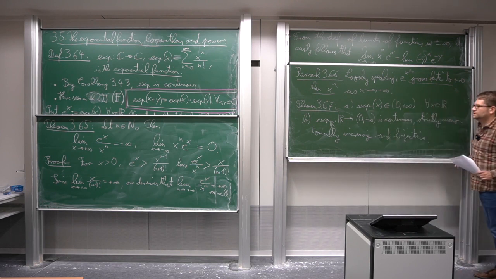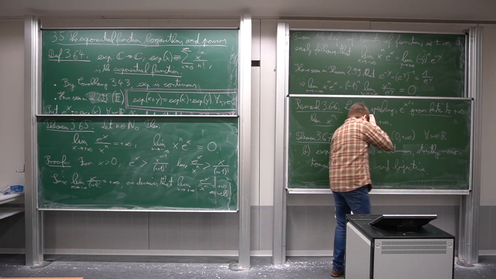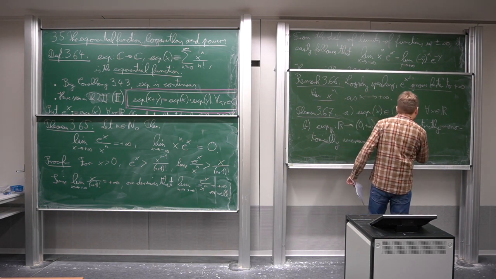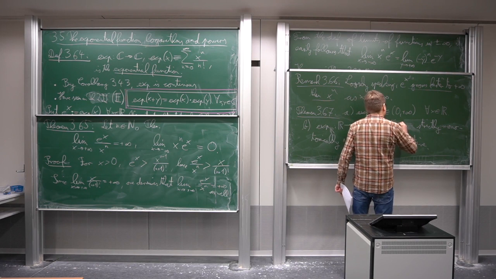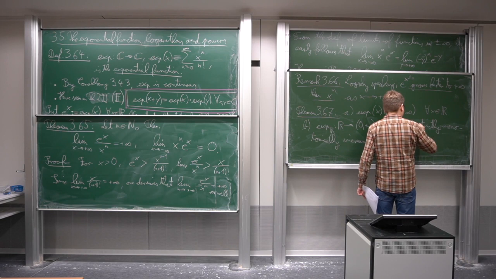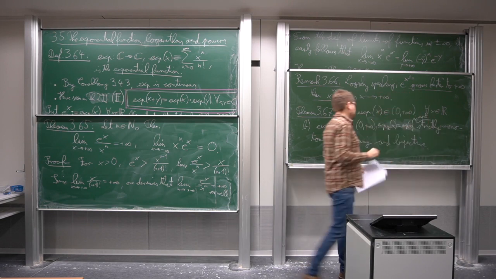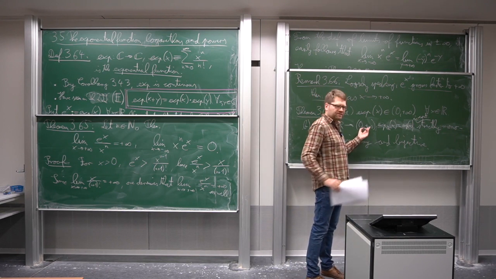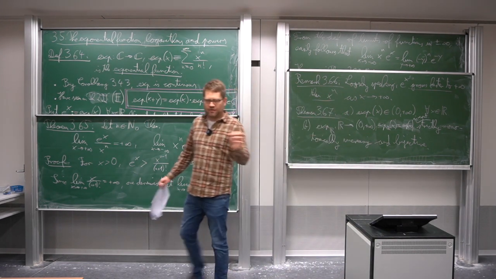Okay, let me erase and I will prove these important properties. Sorry, I haven't defined this function formally. So exp r of x is of course just given by exp of x. I'm sorry about messing up the blackboard here. So this just means we restrict to these real values and consider this as a function with values in 0 to plus infinity. So this is why I use this new notation exp r.